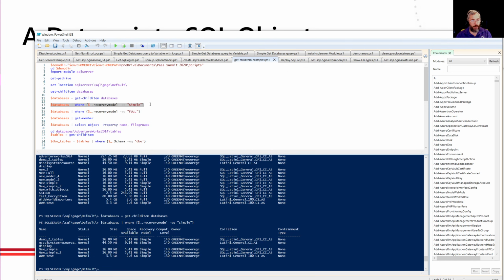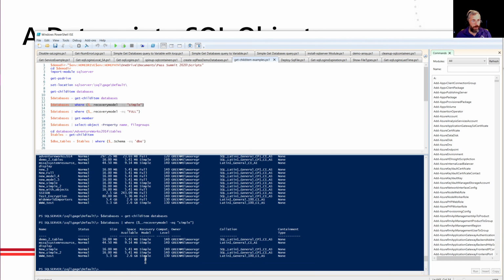Pretty useful, I would say. Again, we're saying take the output from databases, which when we just put it by itself, it's taking that and piping it into the where object, same thing. And these braces here are basically a PowerShell script block. Basically, execute this stuff within this block before you do anything else. And this $_ is basically saying take the last variable object that you passed in and do something with it. In this case, take the property recovery model and show me only when it's equal to simple.